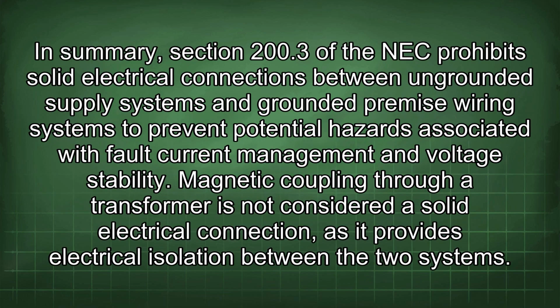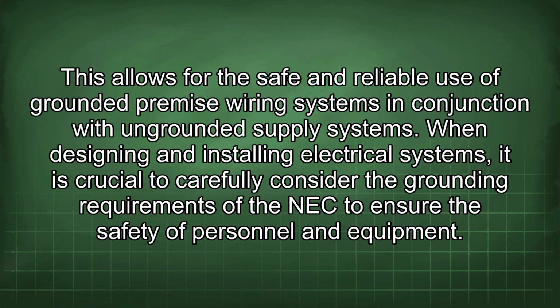In summary, Section 200.3 of the NEC prohibits solid electrical connections between ungrounded supply systems and grounded premise wiring systems to prevent potential hazards associated with fault current management and voltage stability. Magnetic coupling through a transformer is not considered a solid electrical connection, as it provides electrical isolation between the two systems. This allows for the safe and reliable use of grounded premise wiring systems in conjunction with ungrounded supply systems. When designing and installing electrical systems, it is crucial to carefully consider the grounding requirements of the NEC to ensure the safety of personnel and equipment.